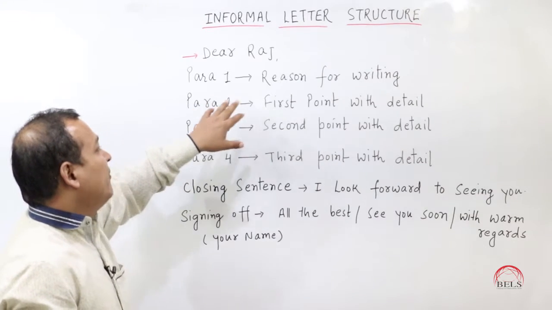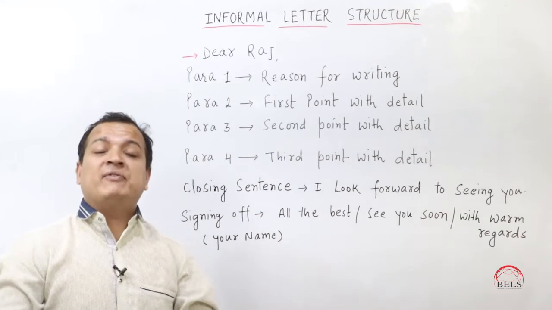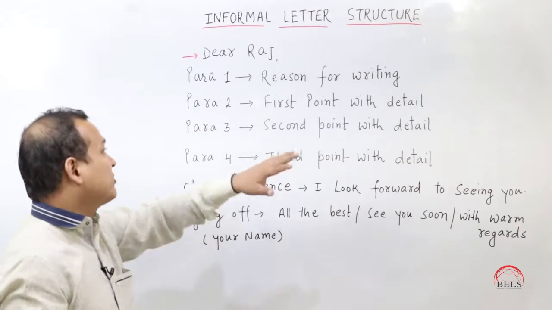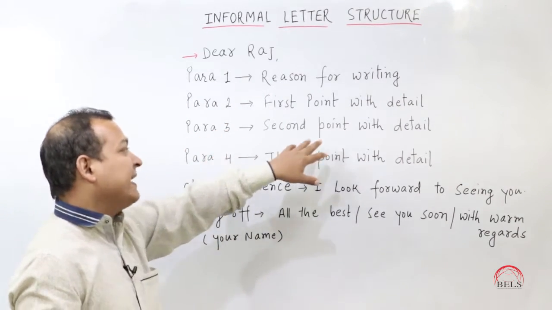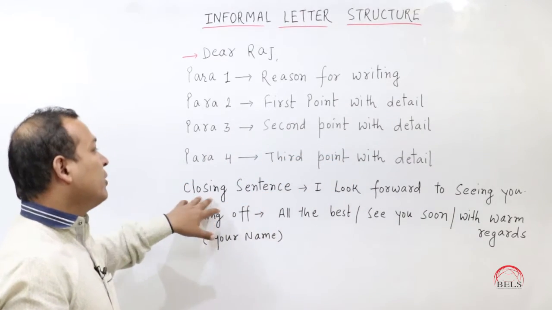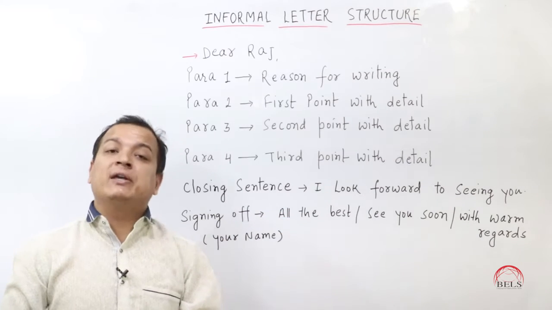Paragraph 2, first point with detail. You'll be getting 3 bullet points in the question itself which you have to describe in detail. Paragraph 3 will be second point with detail. Paragraph 4, third point with detail. Then the closing sentence you can say, I look forward to seeing you.